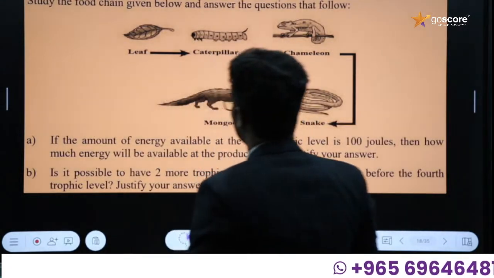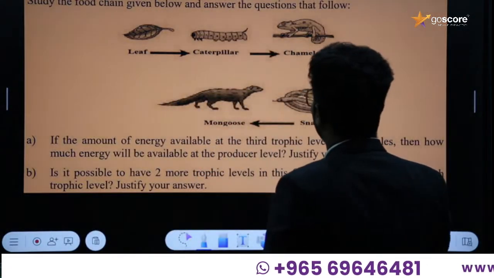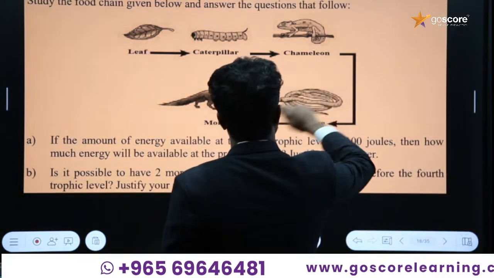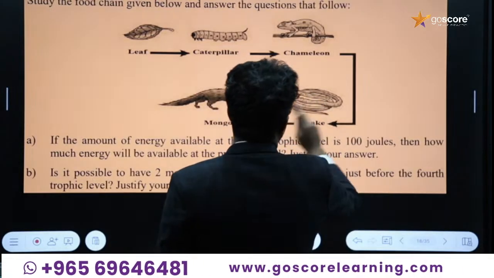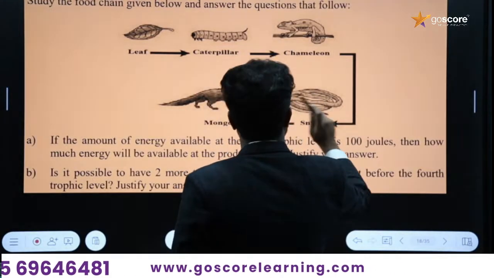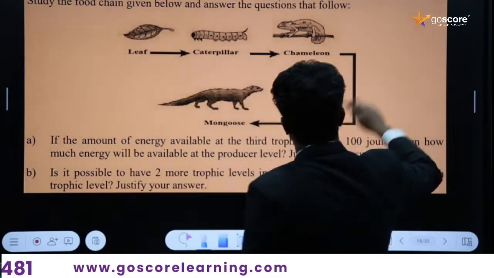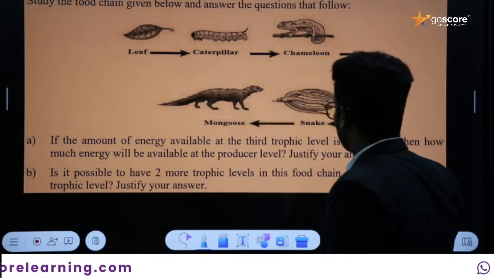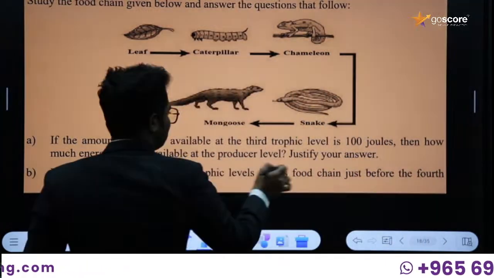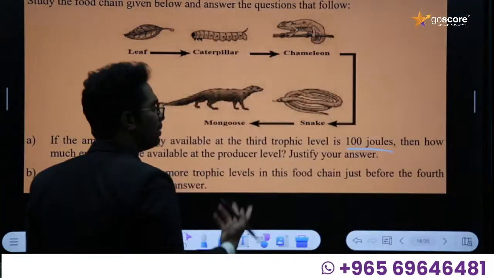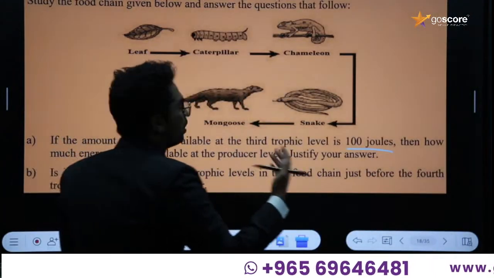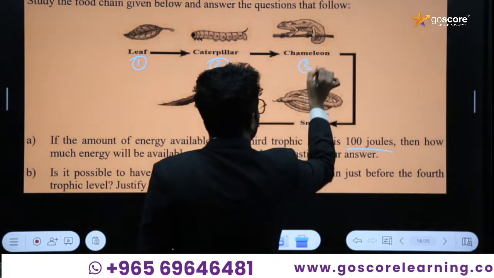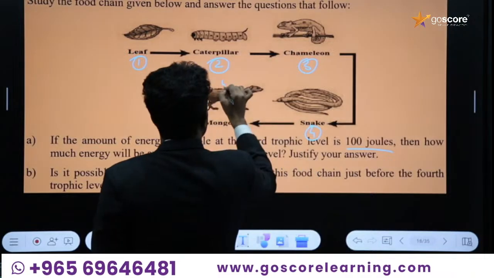Okay, so the question: study the food chain given below and answer the questions that follow. The leaf is eaten by the caterpillar, the chameleon eats the caterpillar, and finally the snake will be taken by the mongoose, and the snake will be taking the chameleon too. If a mathematical question comes, it's mandatory to write down the sequence of the trophic levels: the first trophic level, followed by the second and the third, and you can see the fourth as well as fifth trophic level is also there.